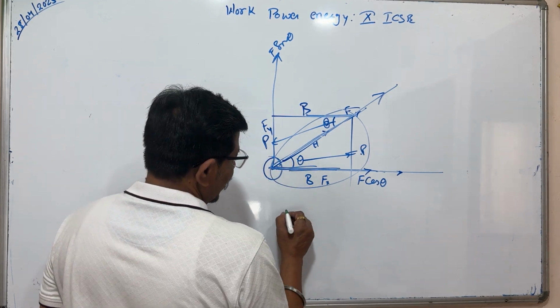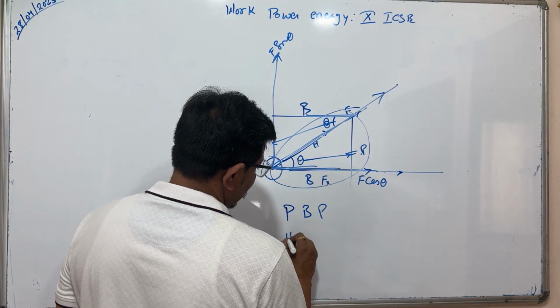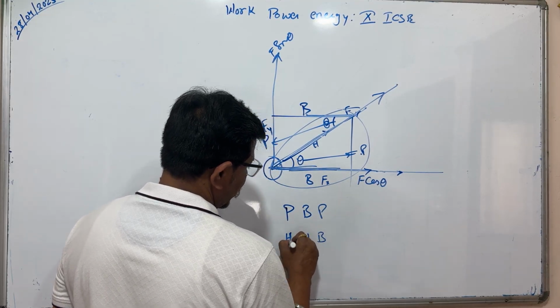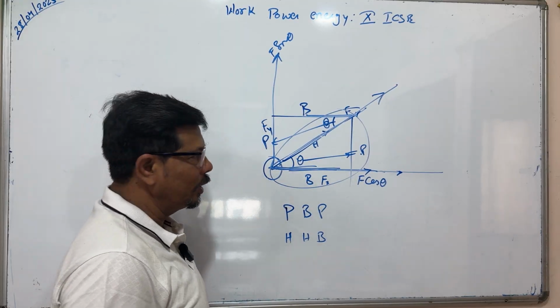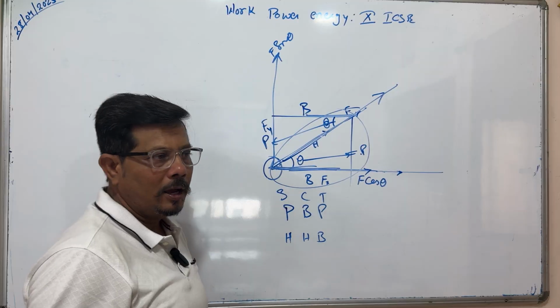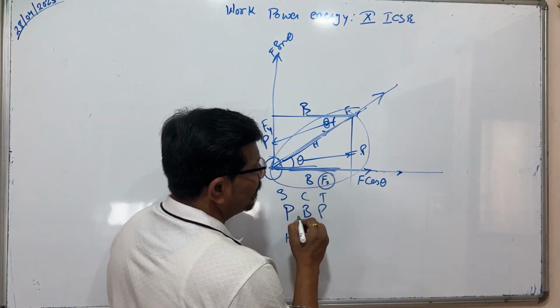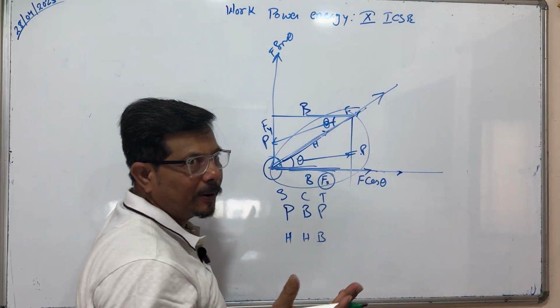Now here we know Pandit Badri Prasad Har Har Bole: this is sine, this is cos, this is tan. Here Fx is the base, and there is no use of the perpendicular.